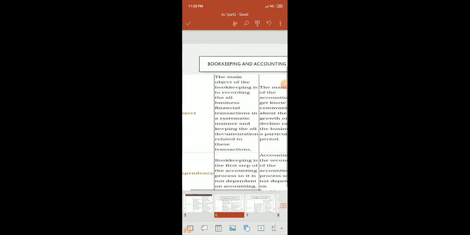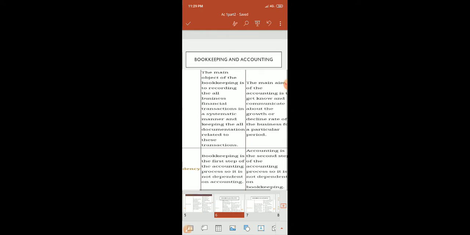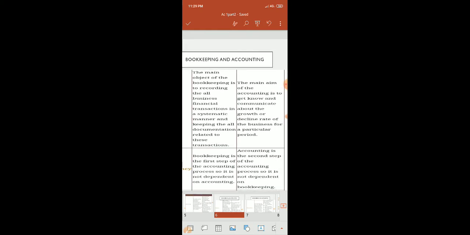Second point is the objective. The objective of bookkeeping is to record all the business financial transactions in a systematic manner. The objective of accounting is to know and communicate about the growth and decline rate of the business for a particular period, just like one year.